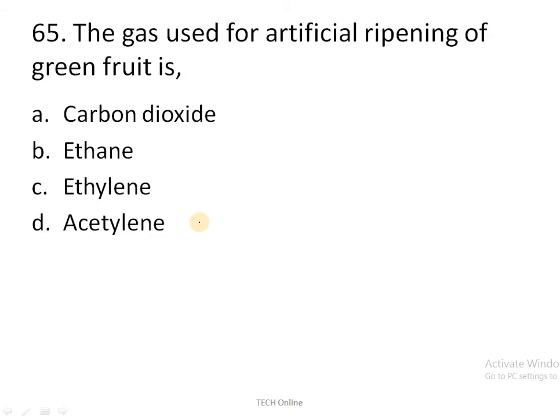Moving to the next question, the gas used for artificial ripening of green fruit. Which gas is used here? Carbon dioxide, ethane, ethylene or acetylene? Acetylene is used in what? Welding process, oxyacetylene. You have heard about oxyacetylene used in the welding process. It is also used in synthesis of benzene. Whereas ethane is also a wrong answer. Carbon dioxide is also not used in artificial ripening of fruit. Only ethylene is the correct answer. Ethylene is used in the artificial ripening of green fruit.